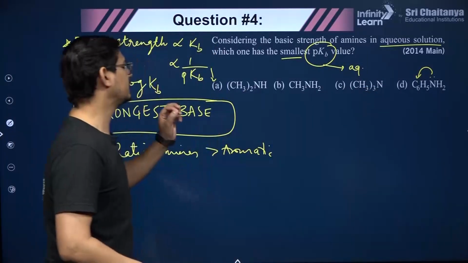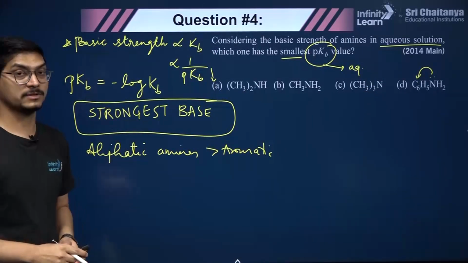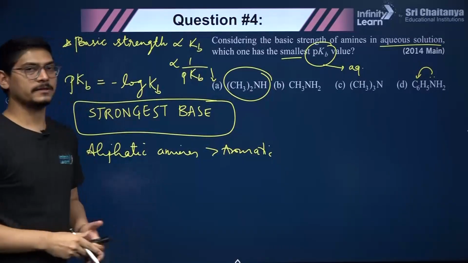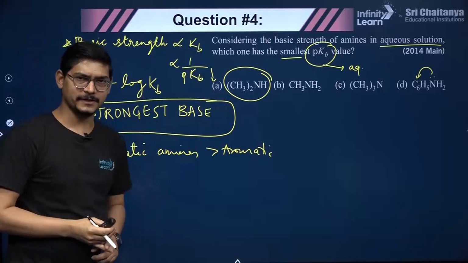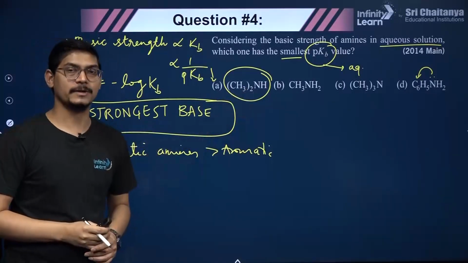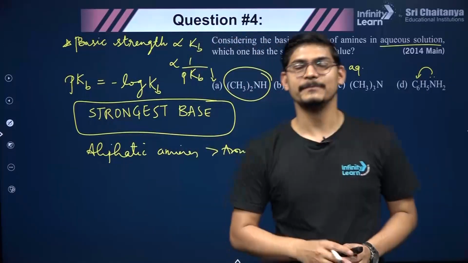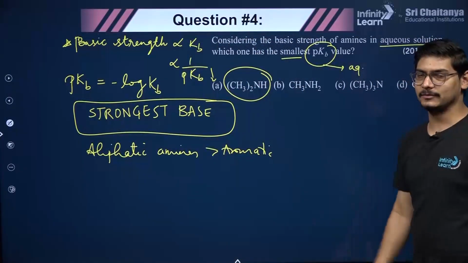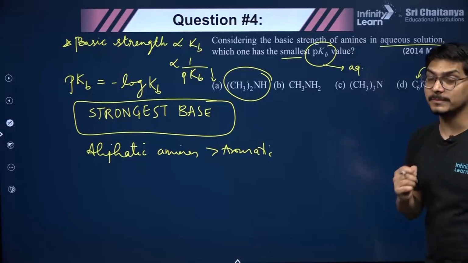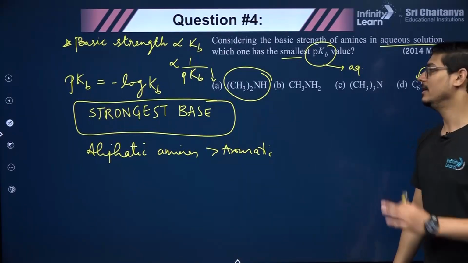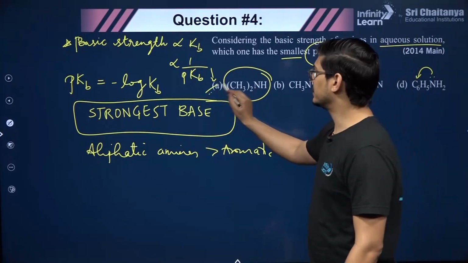Now out of these, please remember secondary amines are always most basic, right? Secondary amines are always most basic because they have a moderate amount of plus I effect, they have hydrogen bonding also, and in them steric hindrance is also not very much. So irrespective of the alkyl group, secondary amine will be the most basic in aqueous medium, right? In gas phase tertiary amine will be the most basic. Okay, so here our correct answer will be this one.